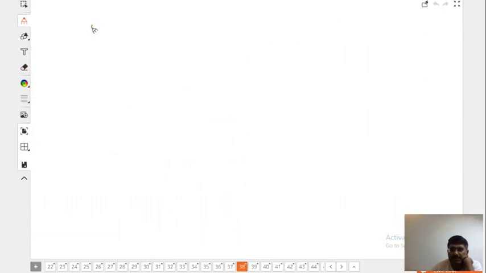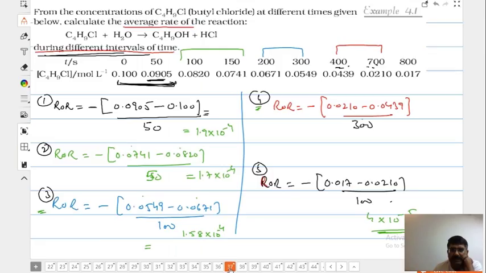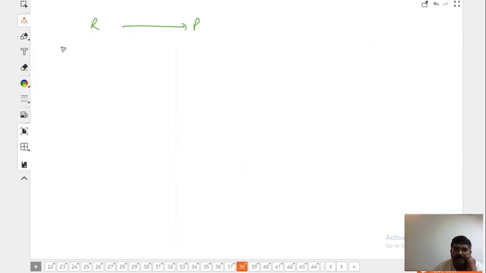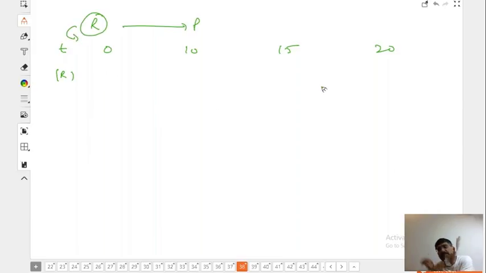Listen, beta. Reactant giving product. Please do not copy. I'm giving it in this way. T is equal to 0 and so on. Here he gave T, here he gave the concentration of reactant. T is 0, 10, 15 and 20. The concentration of reactant will go on decreasing. It is 20, say 10, 5 and say 2.